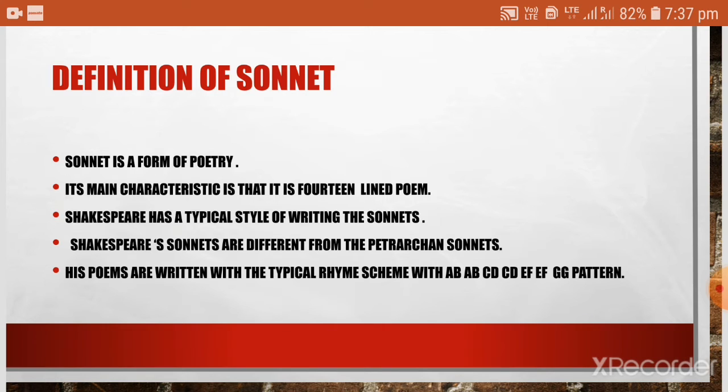Now, Shakespeare has a typical style of writing sonnets, because the sonnet form was first adopted by Petrarch, and Shakespeare introduced his own form of writing sonnets. His sonnet form differs from Petrarch's because of a typical rhyme scheme which he followed: A, B, C, D, C, D, E, F, E, F, G, G. This was the pattern adopted by Shakespeare in writing his sonnets.